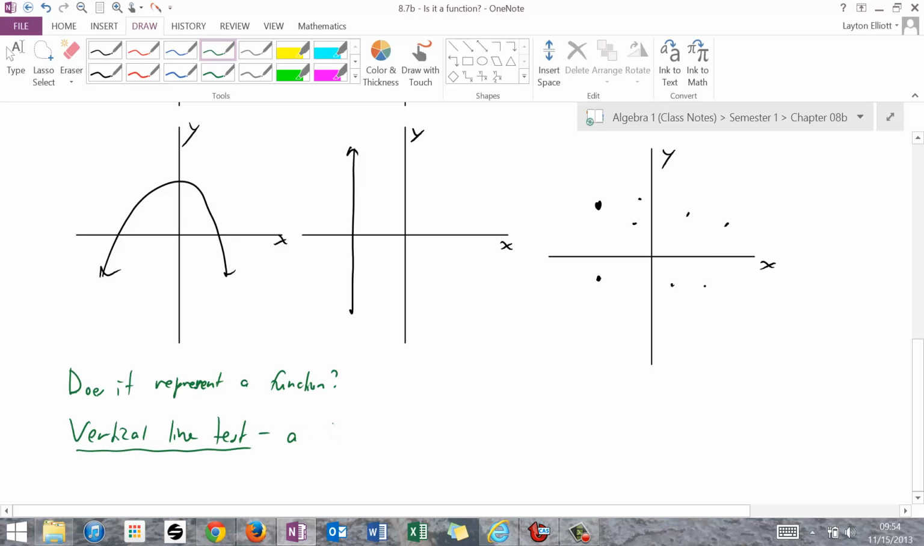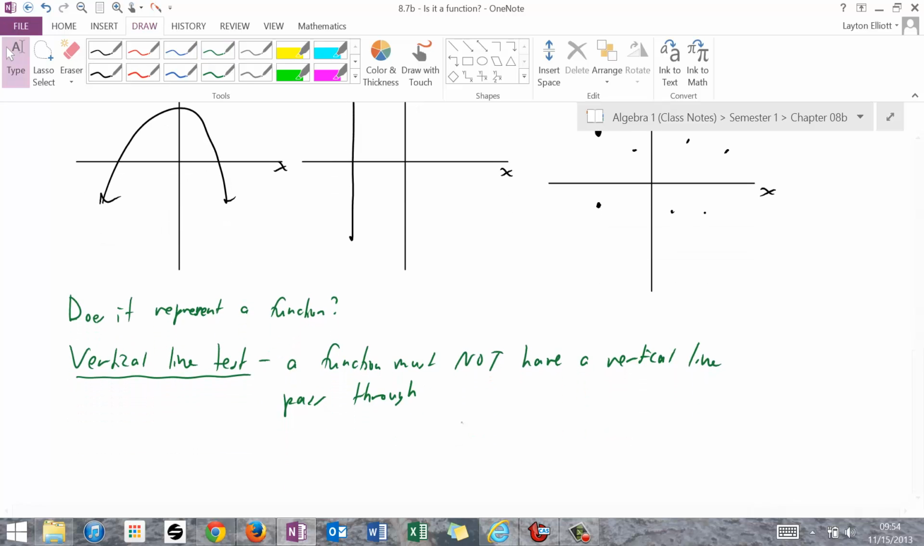What a vertical line test means is that a function must not have a vertical line pass through more than one point in order for it to be a function. A function must not have a vertical line pass through more than one point. And one question that I tend to put on an exam has to do with why this works.